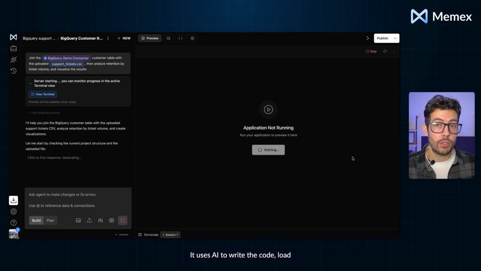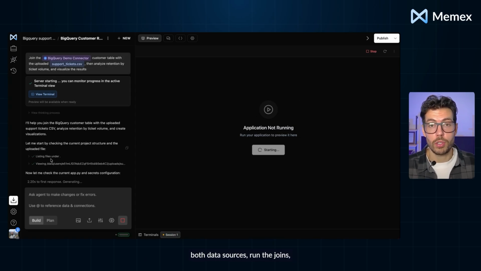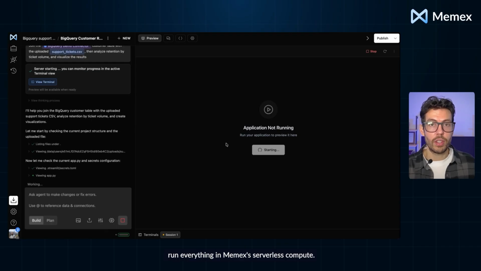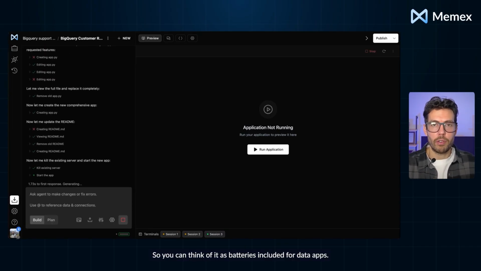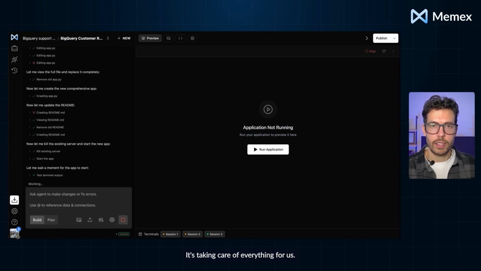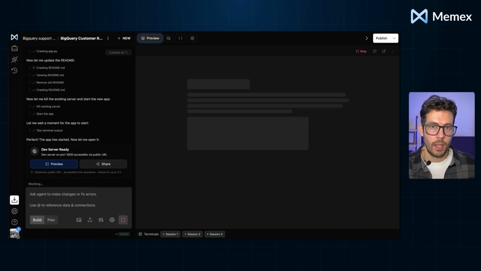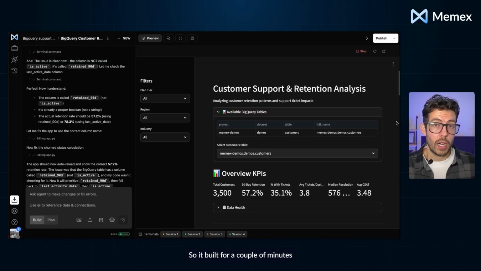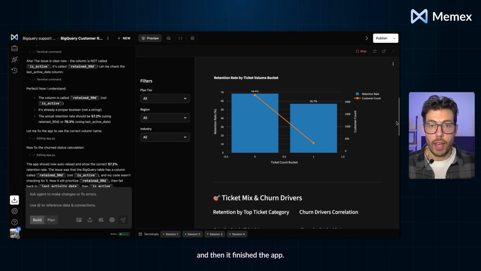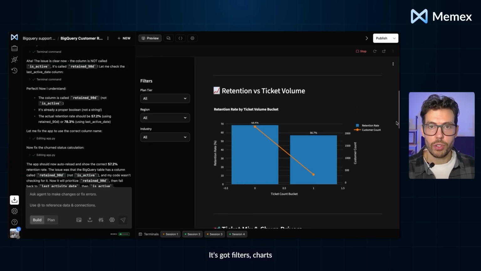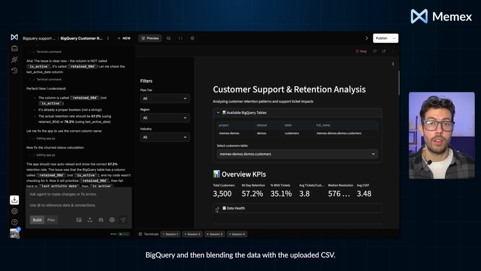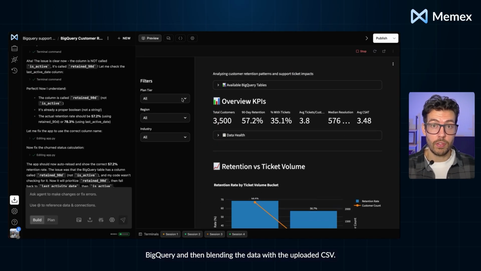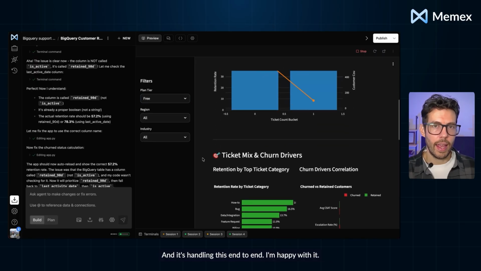It uses AI to write the code, load both data sources, run the joins, and run everything in Memex's serverless compute. So you can think of it as batteries included for data apps. It's taking care of everything for us. So it built for a couple of minutes and then it finished the app. It's got filters, charts, and a workflow that's querying BigQuery and then blending the data with the uploaded CSV, and it's handling this end to end.